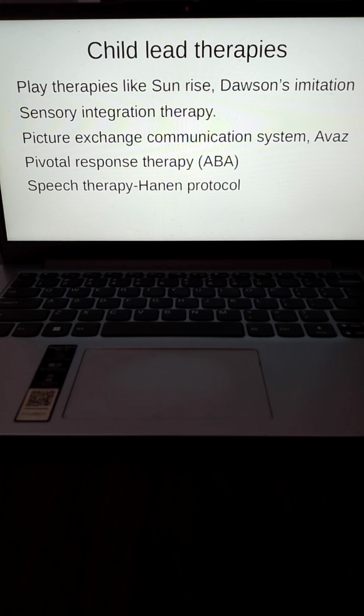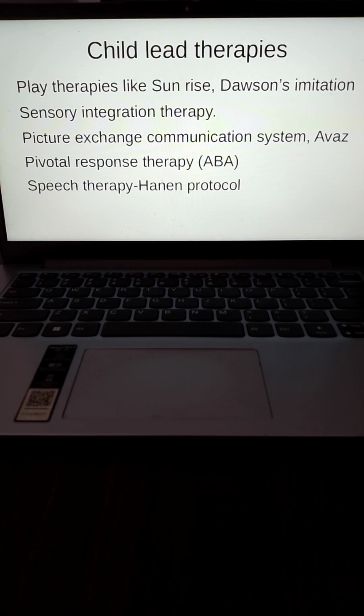Similarly, picture exchange communication system, AVAS, and pivotal response training therapy, all three have a common point: you pick what the child likes and you encourage the child to communicate for that thing by using either pictures, AVAS, signs or words. So, for example, if the child likes bubbles, you will see the therapist blowing a few bubbles and then waiting for the child to ask for more. The child can ask by speaking the word bubble, by signing, or by using a card or clicking on AVAS.